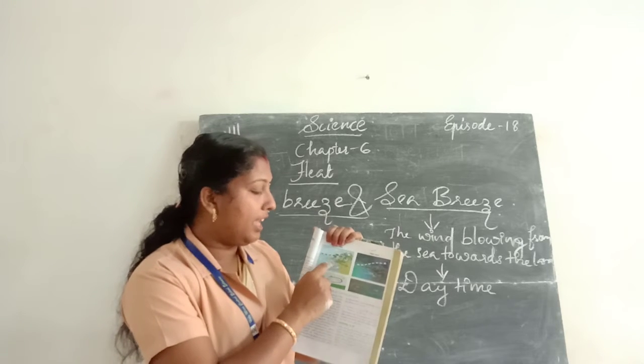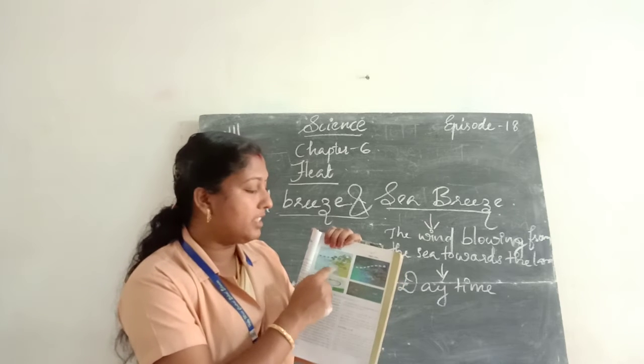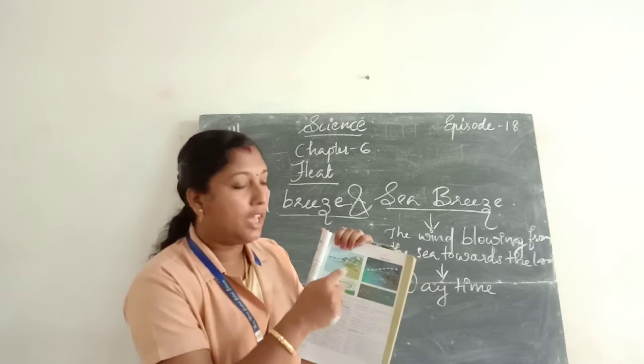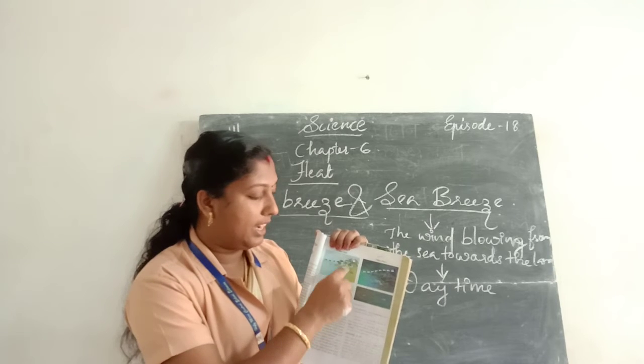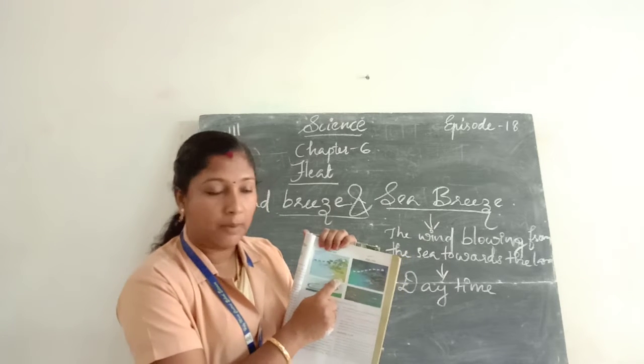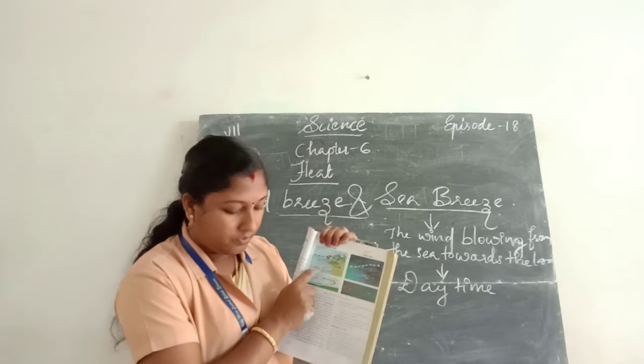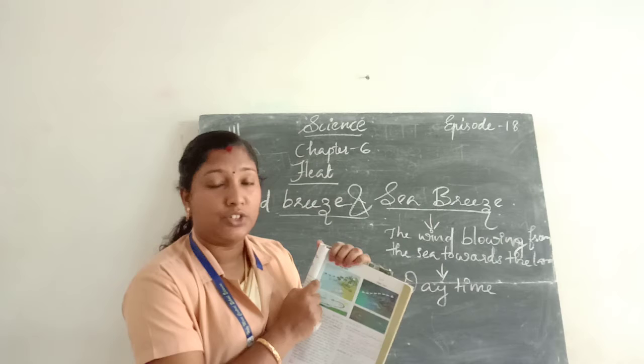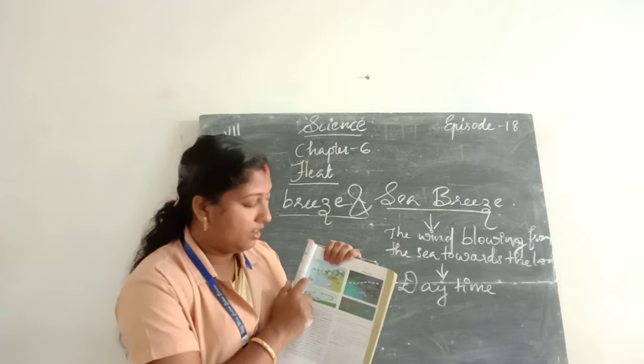The land near the coastal areas gets heated during daytime due to the radiation coming from the sun. Then the sea also gets heated.